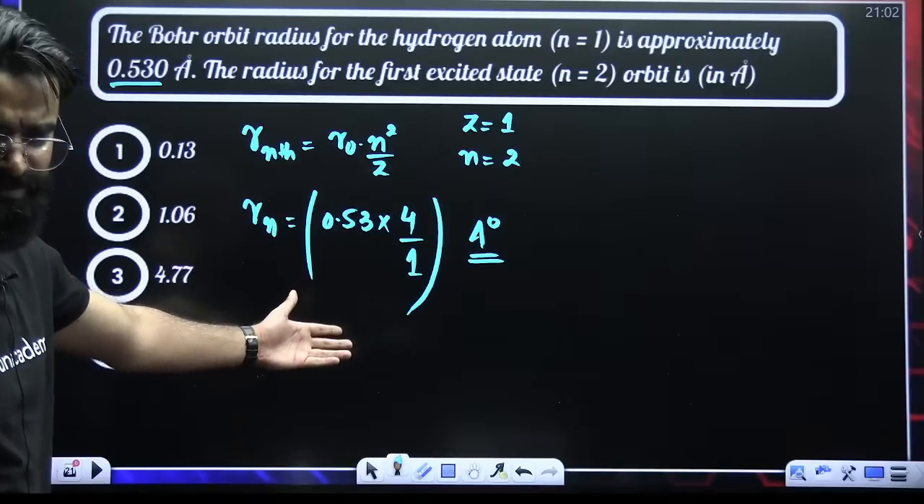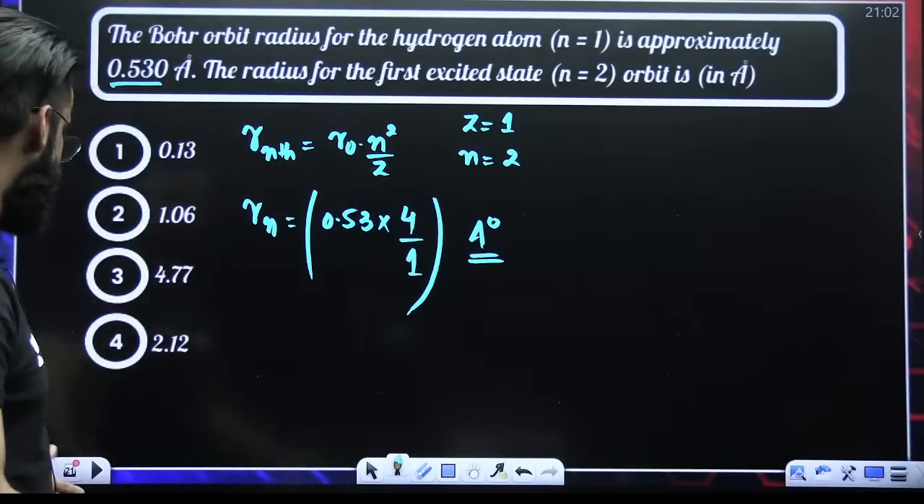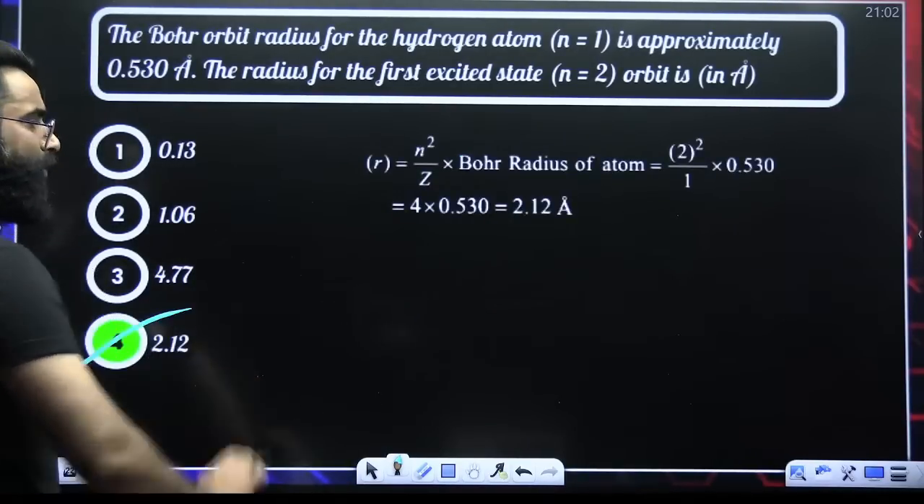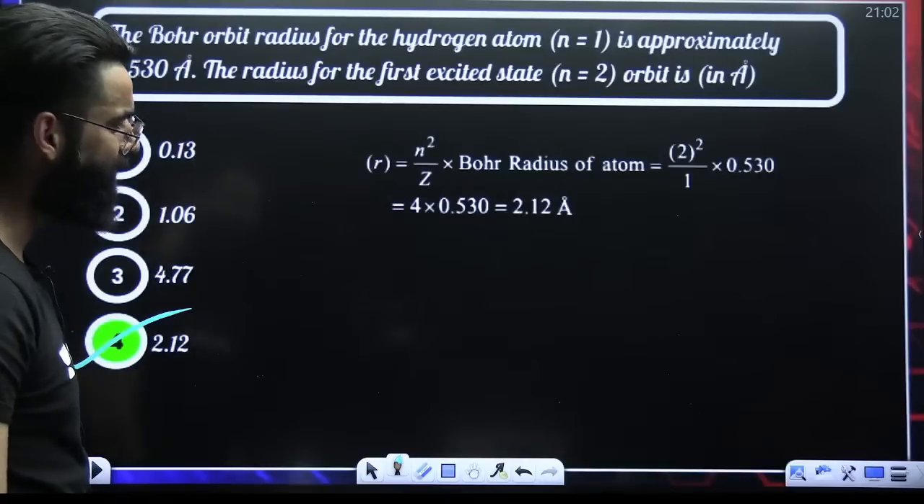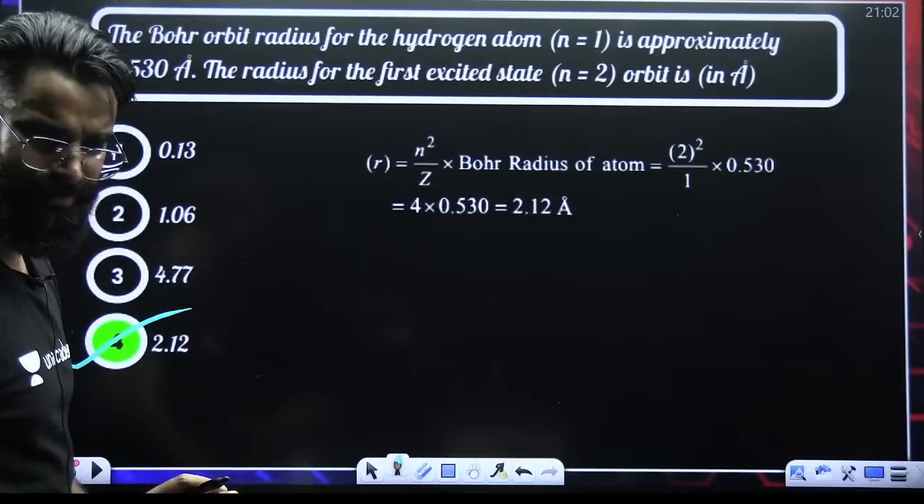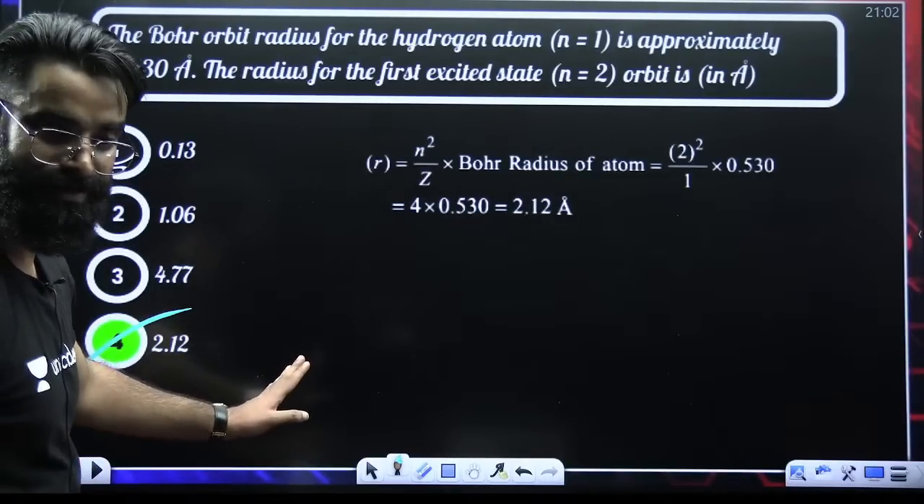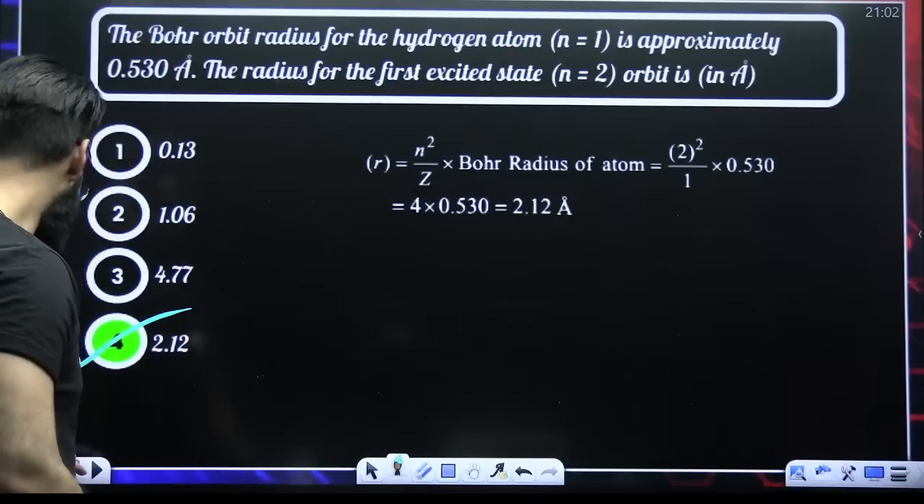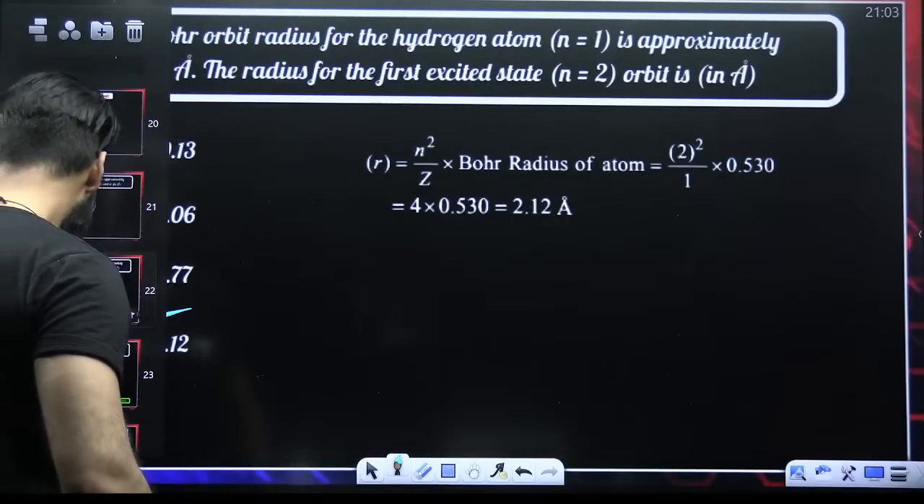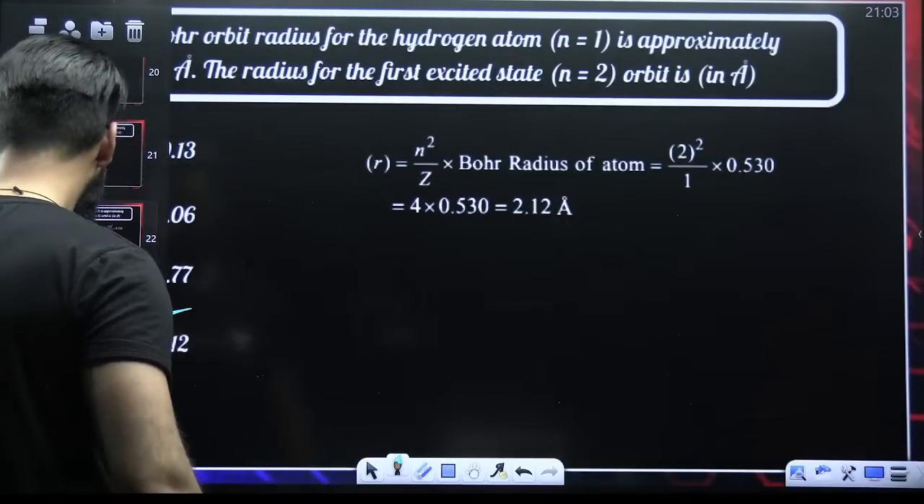It's a simple one, guys. And I can see the majority of the students already gave the answer. What is that? It's 2.12. Nothing you have to do here. These are the questions asked, people. Okay, let's do one more.